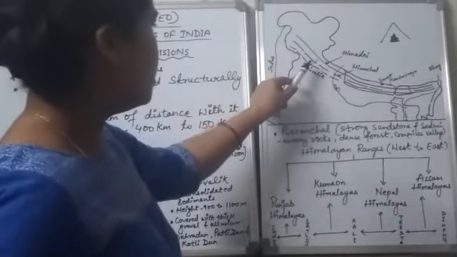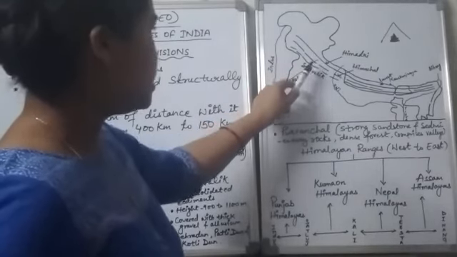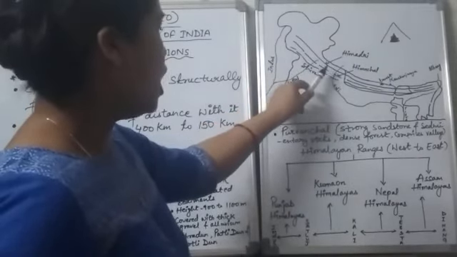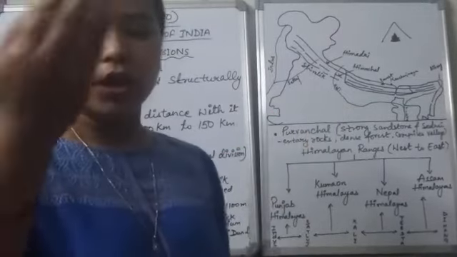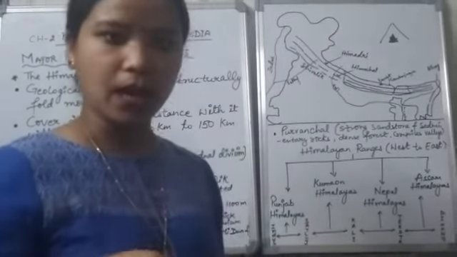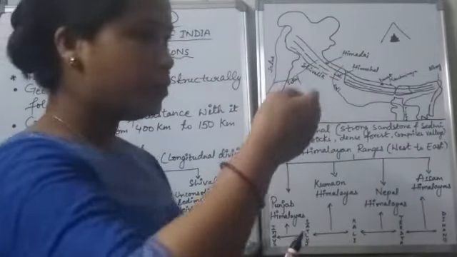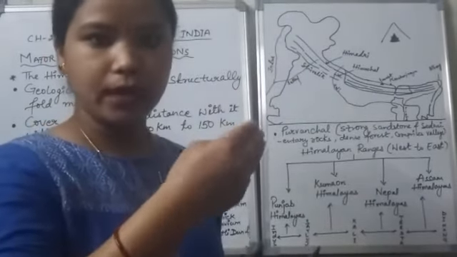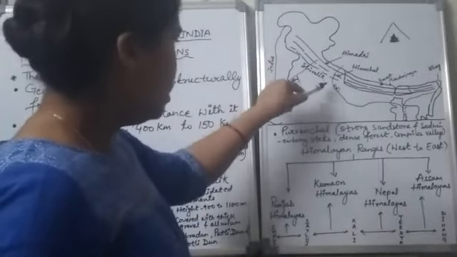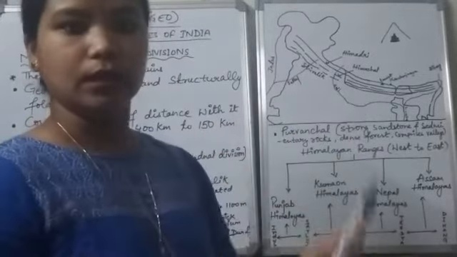Now the part of the Himalayas which lies between the Satluj river and the Kali river. The Kali river originates from Nepal and goes along the Uttarakhand and Nepal border, and then it joins the Ganga river.